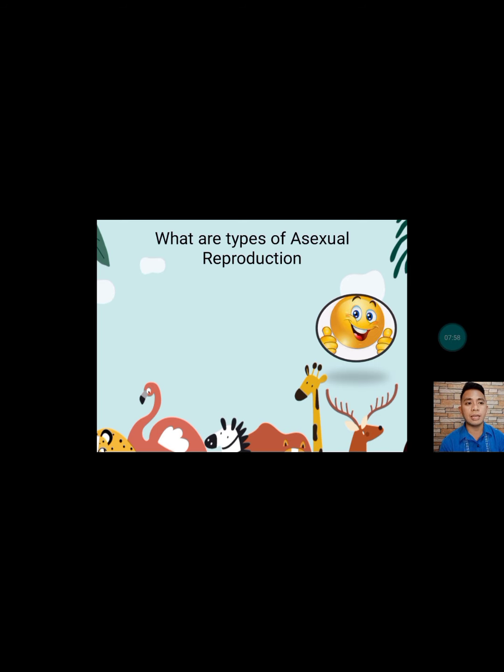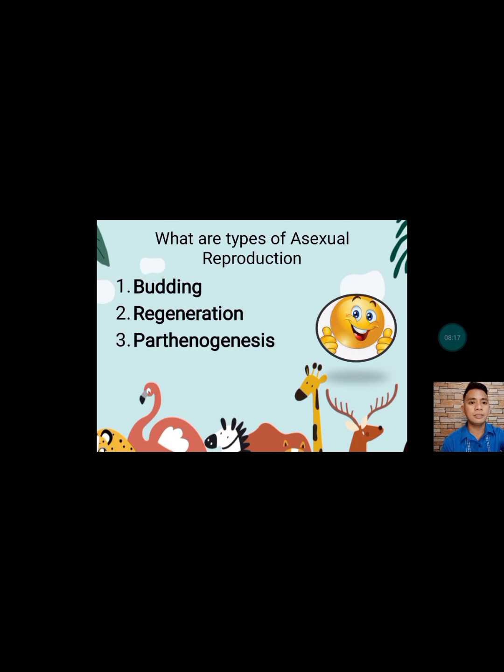We have four. Can you give me Jessica? Okay, very good. Budding. Also, can you give me Ken? Another type of asexual reproduction. Regeneration. Very good. Another. Yes, Catherine. Parthenogenesis. And lastly, we have the binary fission. Very good.